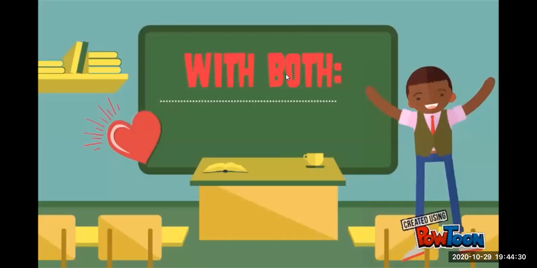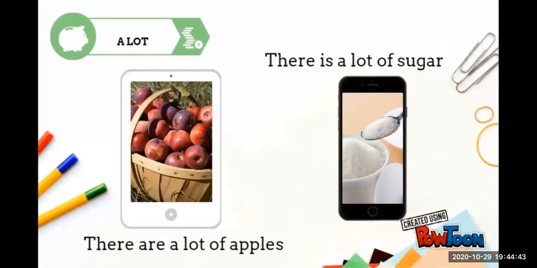And then we have other quantifiers that we can use for both, for uncountable and countable nouns. Okay, podemos utilizar algunos para ambos, contables e incontables. Let's see here. For example, we can use a lot for countable and for uncountable nouns. For example, there are a lot of apples. Muchas significa una gran cantidad. A lot of apples. Y siempre va acompañado de of. Okay. There is a lot of sugar.